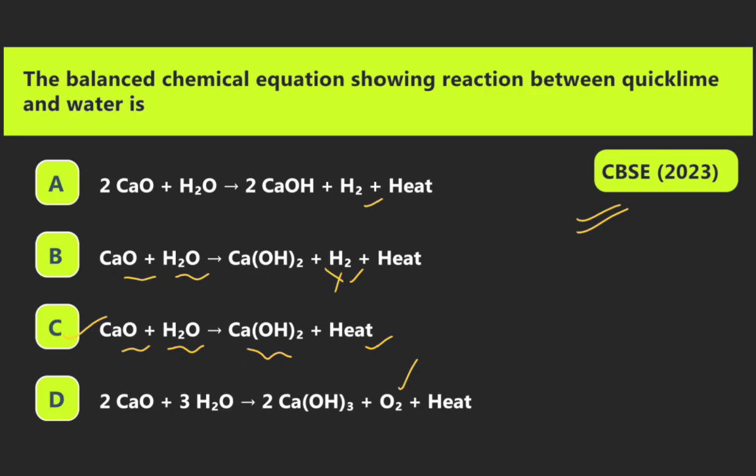Option D says 2 molecules of calcium oxide react with 3 molecules of water. That is also wrong, because the hydrogen and oxygen counts do not balance on both sides, so that is a false reaction. So at last the right reaction is option C. We can see option C is the correct answer.